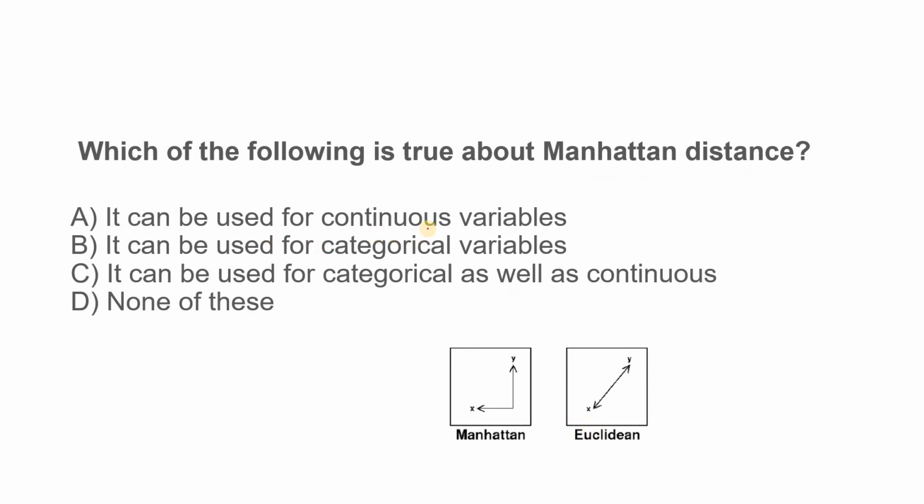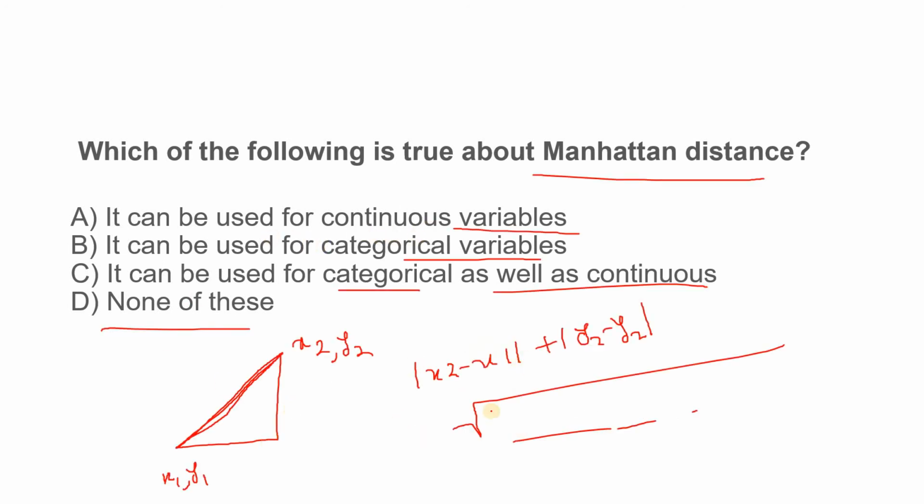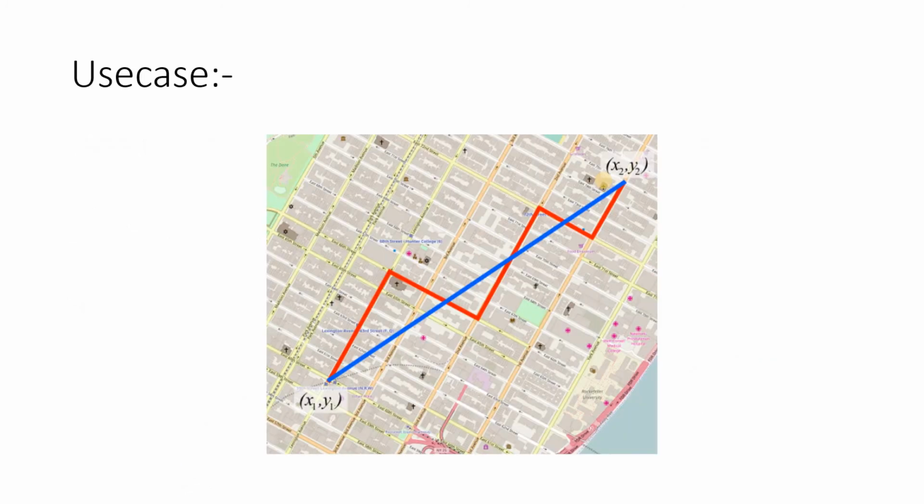So obviously it is used for a continuous variable, because when you are subtracting x1 and x2 like this, obviously you cannot apply it to a categorical variable, right? So Manhattan distance is used for continuous variables. All right, then sometimes it may be asked what the use case of Manhattan distance is, and what the use case of Euclidean distance is. I hope you know many examples of Euclidean distance use cases. I am discussing one of them.